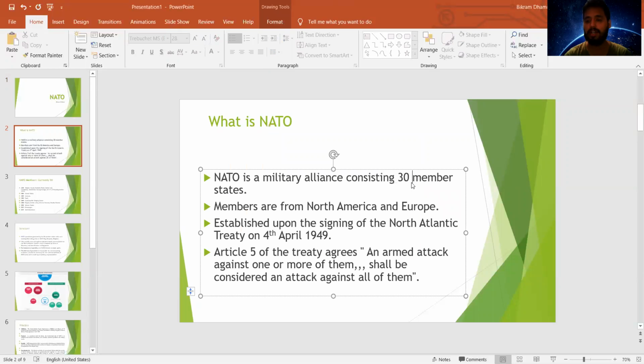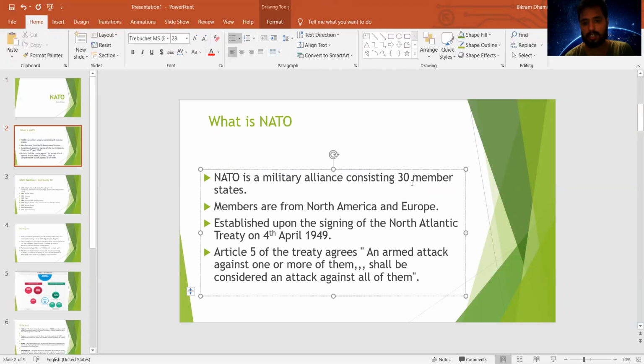So this is a military or security alliance consisting of 30 member states. NATO draws its membership just from the North American continent and the European continent. Two continents comprising around 30 member states in this military alliance organization.